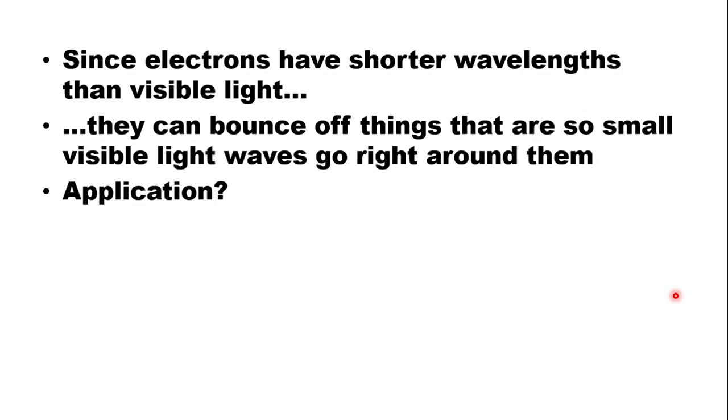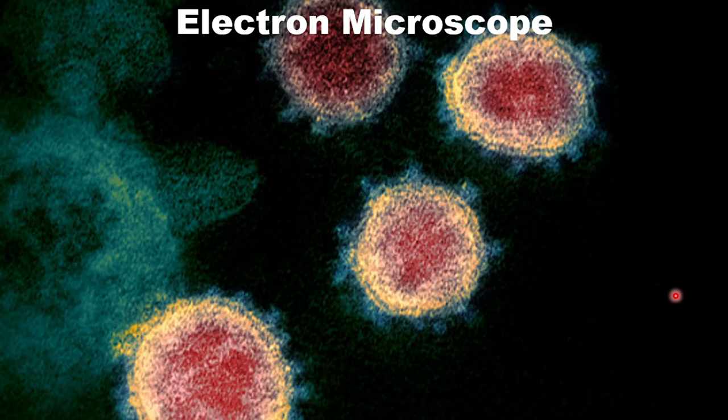But electrons have shorter wavelengths, and that means they can bounce off even smaller objects than light can. And this is how we've invented the electron microscope. In a light microscope, we bounce light waves off things, and we can bounce them off things as small as bacteria, and we can see bacteria. But viruses are much, much, much smaller.